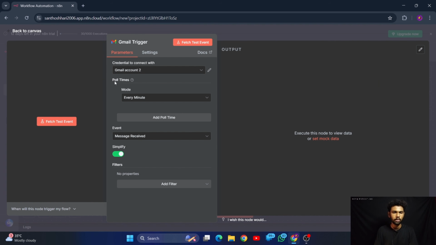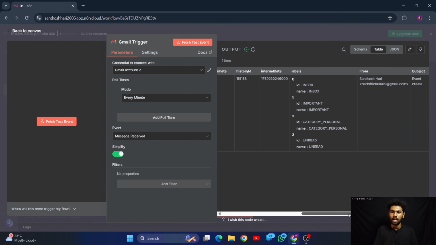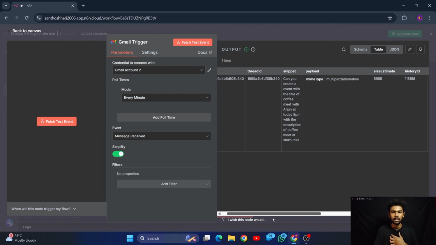Let me close this, and here you can see the new credential is selected. Let's try fetching the test event. Fetching the test event means it will execute the trigger node and show the output on the right side. Let me try that. Here you can see: 'Can you create an event with the title of Coffee Meet with Arjun?' That is a Gmail which was sent by myself 2 minutes earlier.